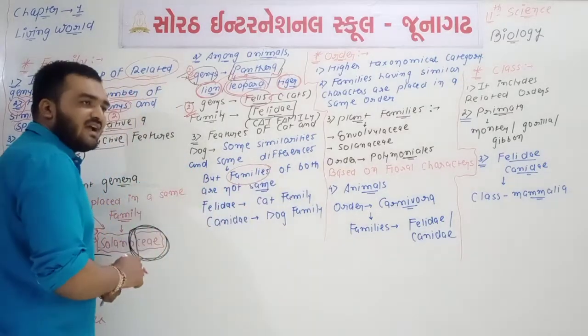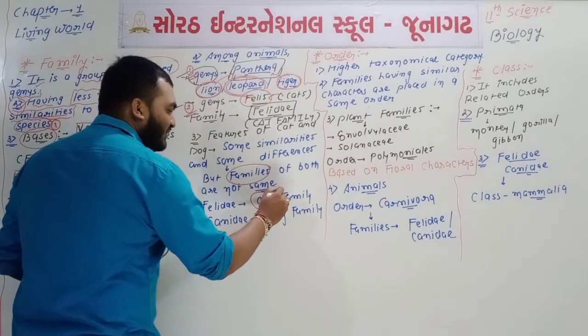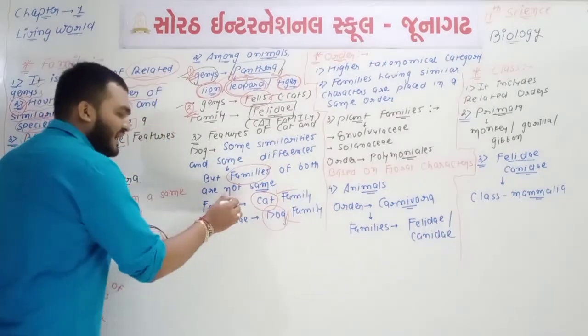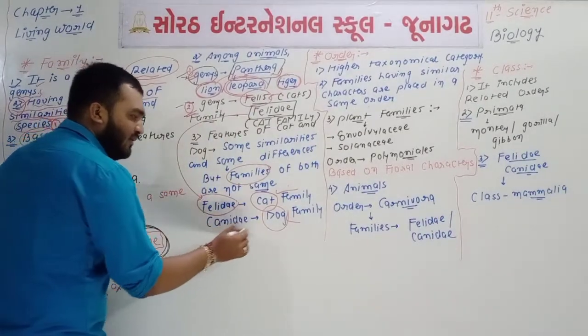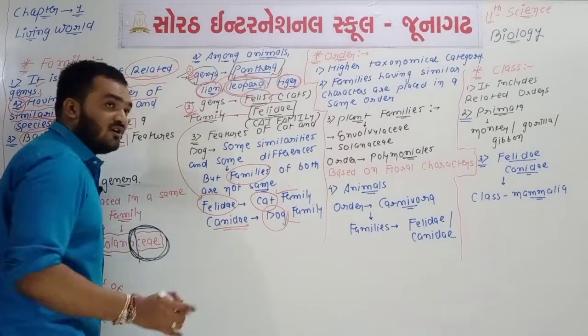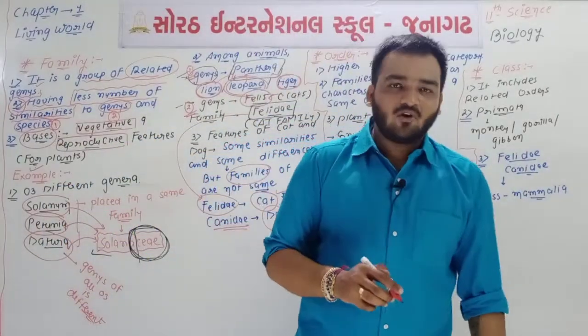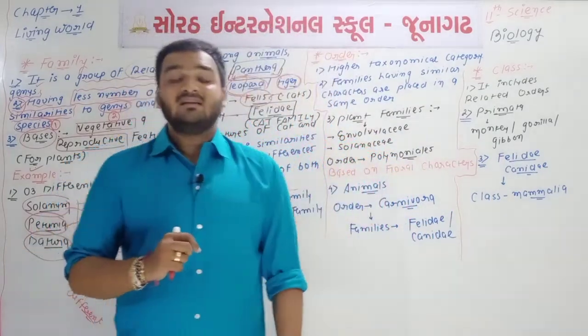All cats belong to the cat family, all dogs belong to the dog family. The name of the cat family will be Felidae, and the name of the dog family will be Canidae. Not Canada. Canada is the name of a country which is the second largest country in the world. So two different names are there, Felidae and Canidae.